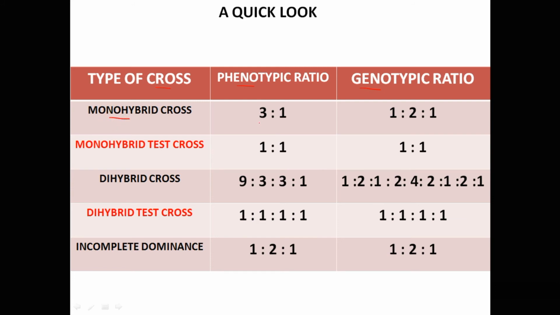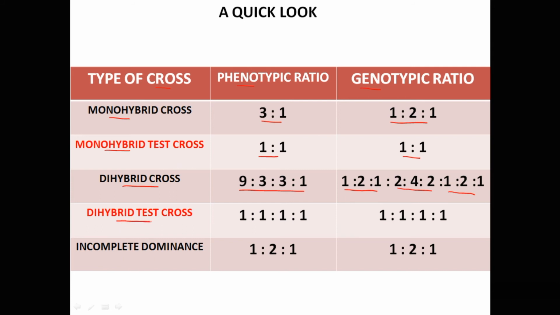A quick look at various types of crosses and their phenotypic and genotypic ratios. Monohybrid cross: phenotypic ratio 3:1 and genotypic ratio 1:2:1. But monohybrid test cross has a 1:1 phenotypic ratio as well as genotypic ratio. Dihybrid cross has a phenotypic ratio of 9:3:3:1 and genotypic ratio of 1:2:1:2:4:2:1:2:1.